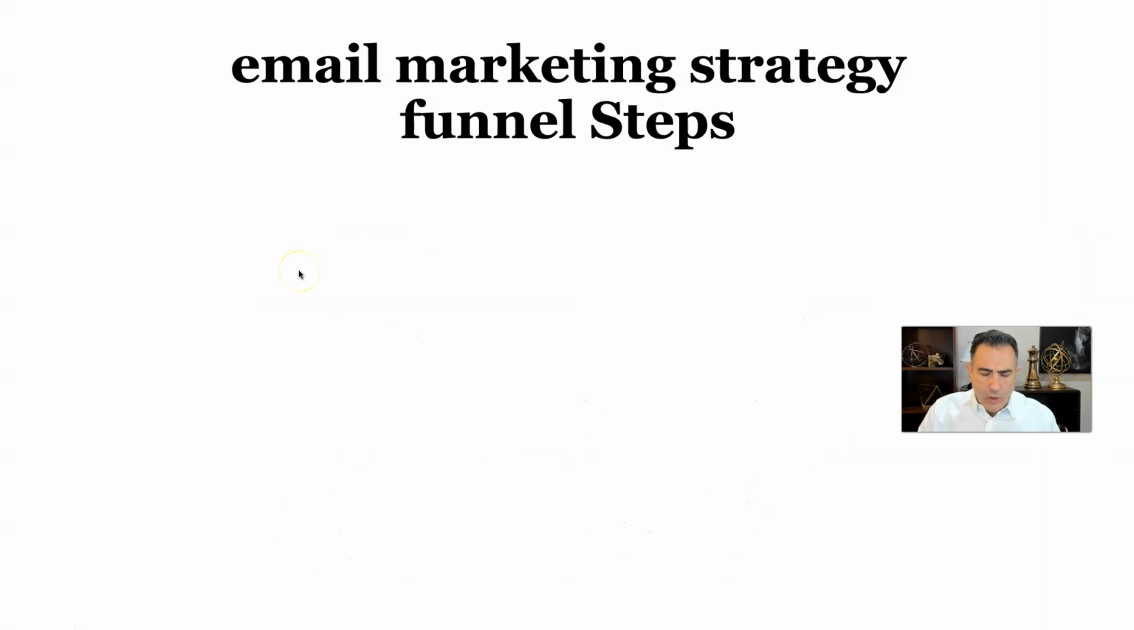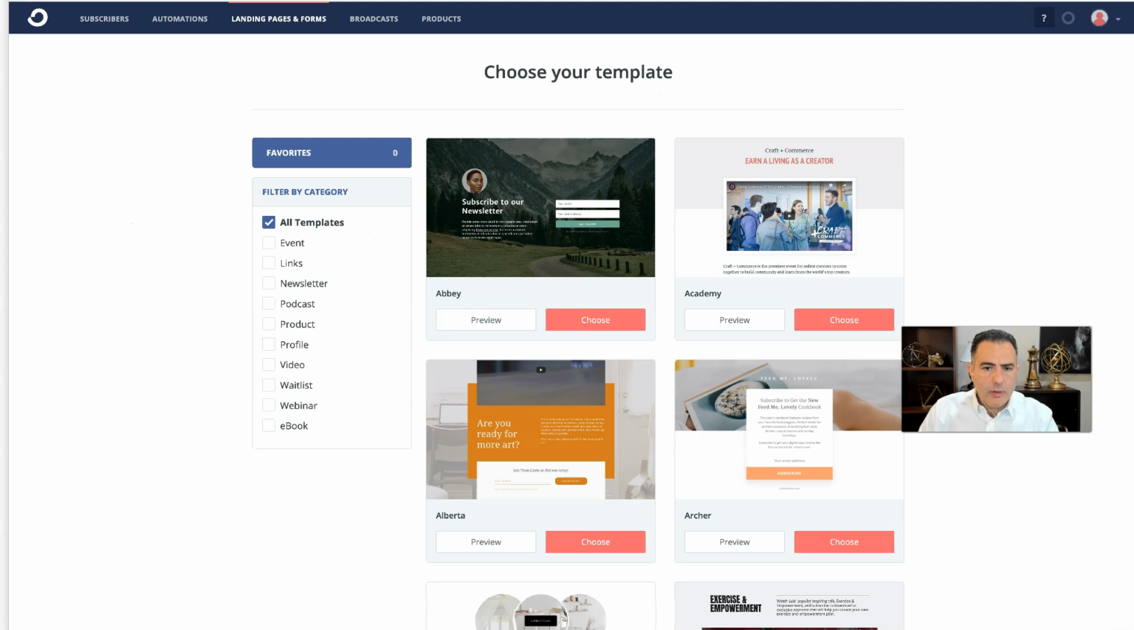Okay, right now we're going to talk about the email marketing strategy funnel steps. So I'm going to take you step by step to show you exactly how to do everything. Now we're going to start with the bridge page. So what are we going to do right now? We are going to go to this page right here. Like I mentioned before, we're going to go and pick a funnel, and we're going to start from here.